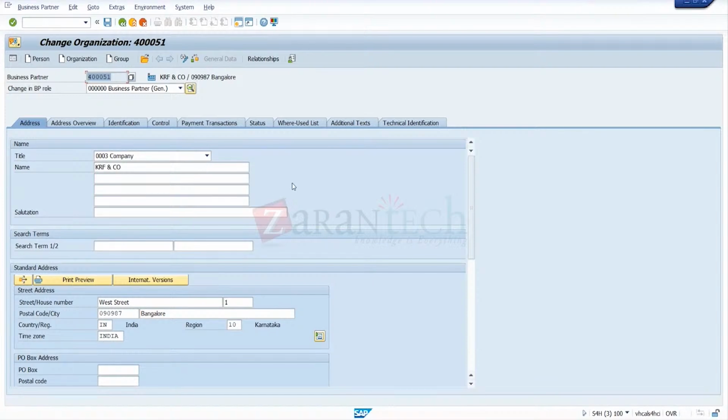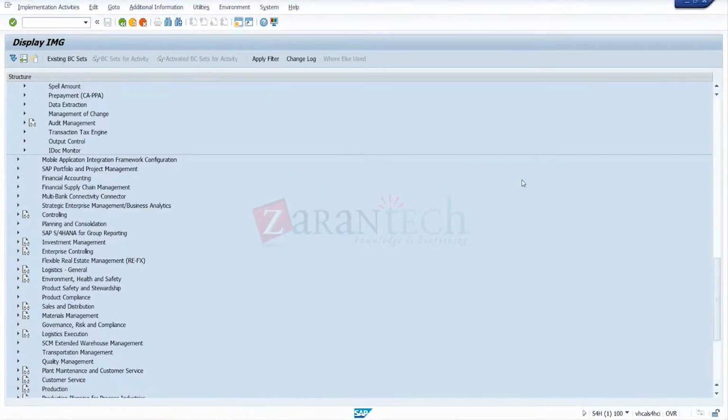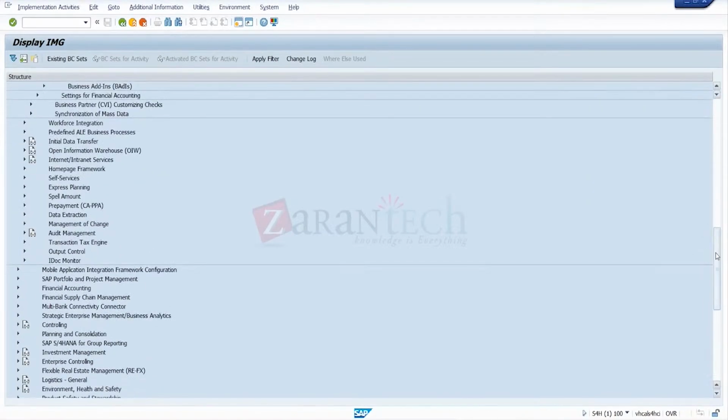Okay, that's one functionality of this BP general number. During the data migration, you can use this BP number. We have some concept here, like when you go to IMG. I told you about BP; when I go for master synchronization, the synchronization is what we are using.